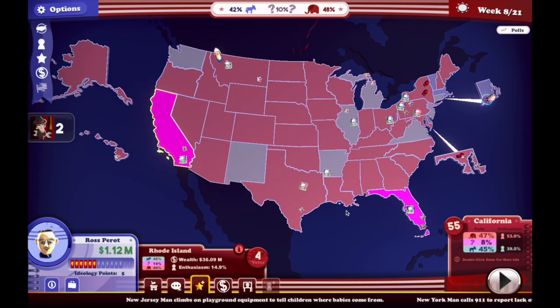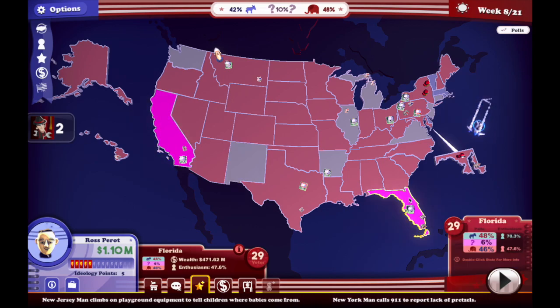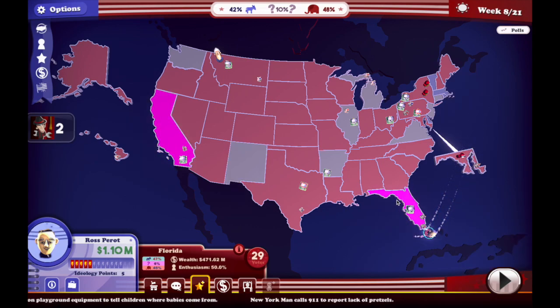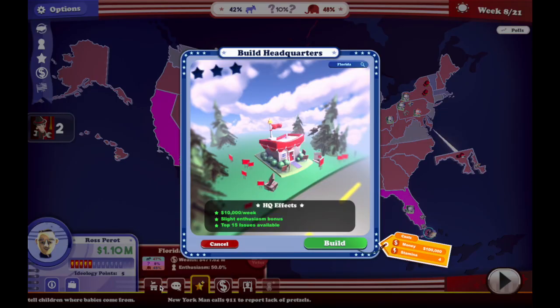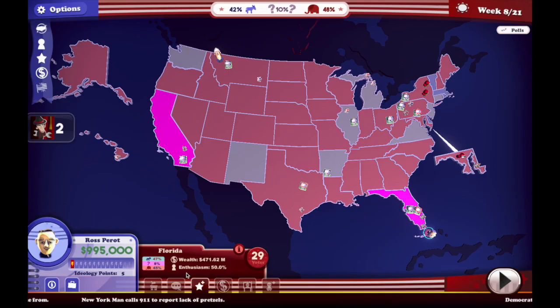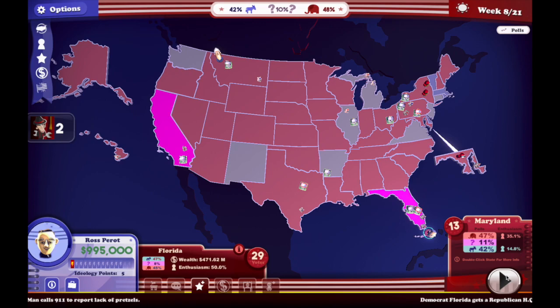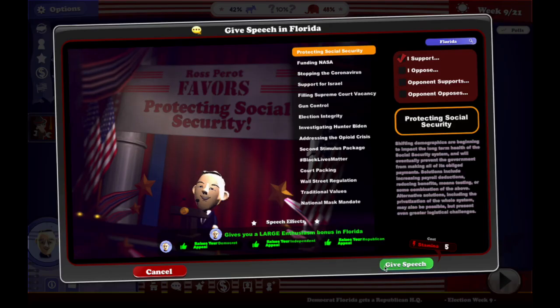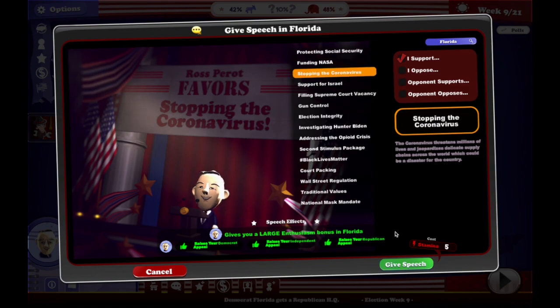We're gonna go to another state where we're behind. We're gonna build an HQ in Florida. We're still behind in Florida, so we'll do a stopping COVID speech.